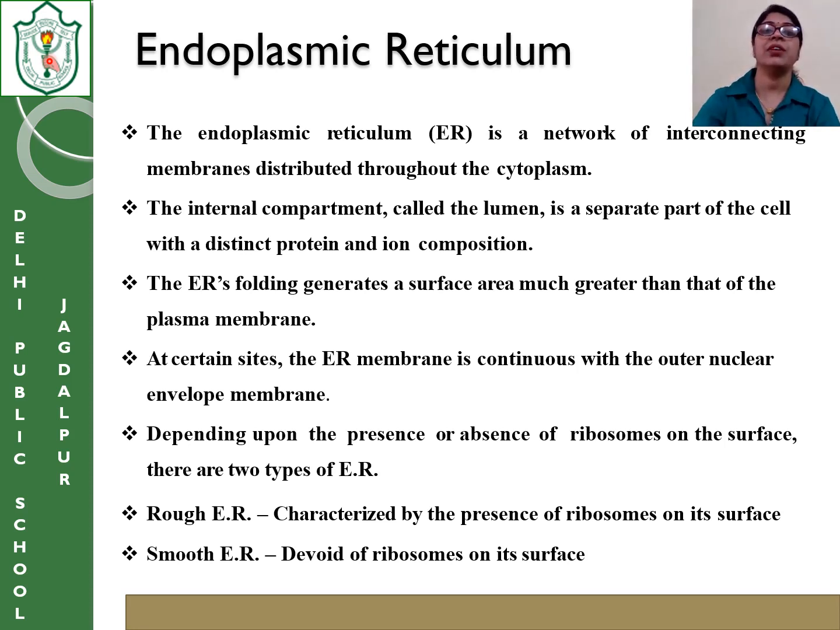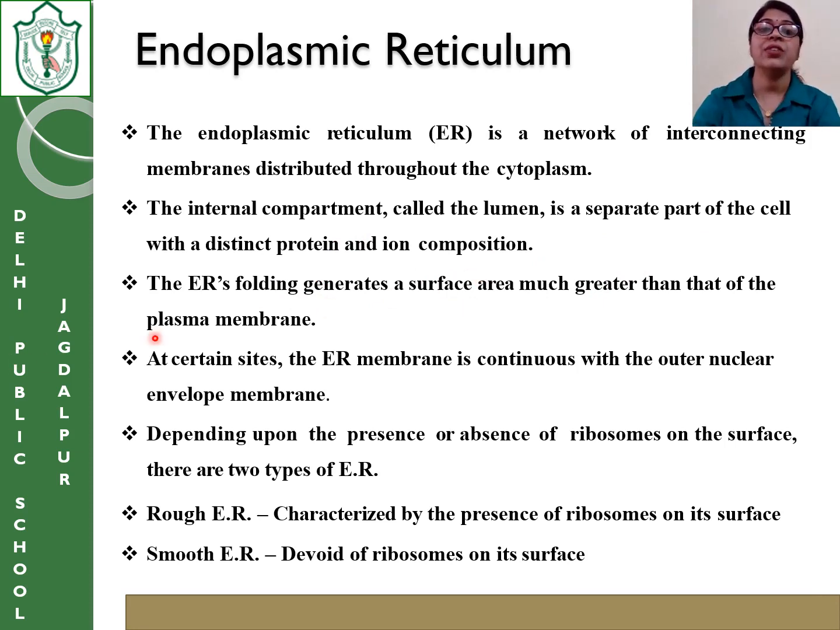So endoplasmic reticulum is a network of interconnecting membranes distributed throughout the cytoplasm. It starts from the nuclear membrane and ends up in the plasma membrane. Okay, so the internal compartment, the area which is filled inside the folds, is called the lumen, and it is a separate part of the cell with a distinct protein and ion composition. That means it carries separate proteins and ions.